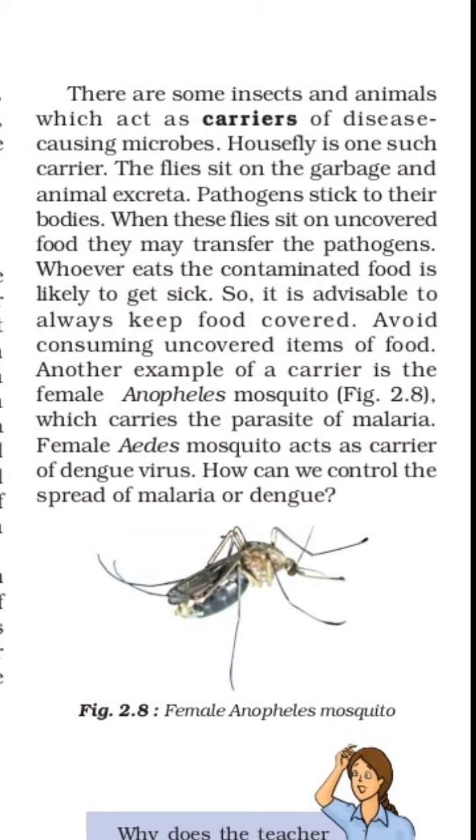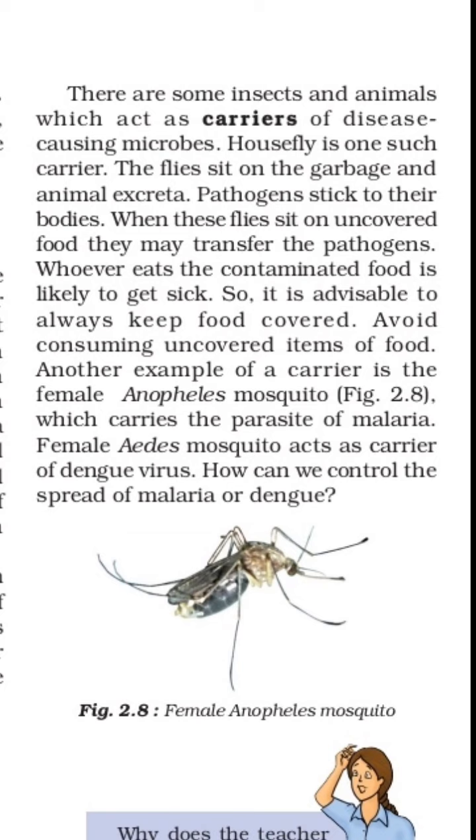Next one, there are some insects and animals which act as carriers of disease-causing microorganisms. Nowadays we are aware that insects and animals are carriers of disease-causing microorganisms, and the most common examples are houseflies and mosquitoes. These are the carriers. How they are carriers, we will see.